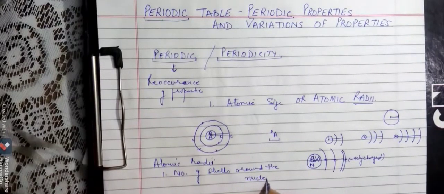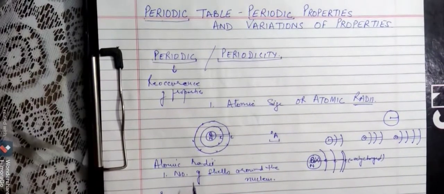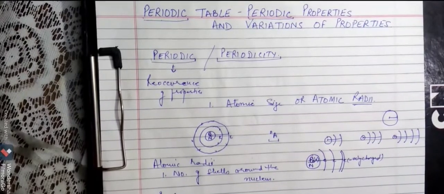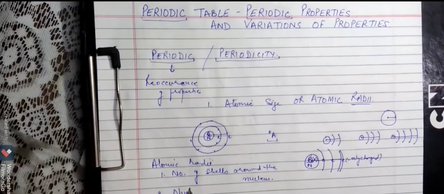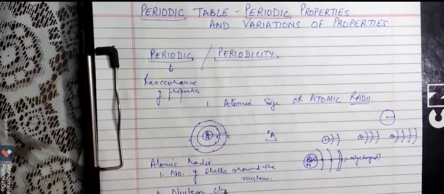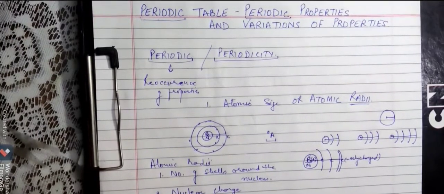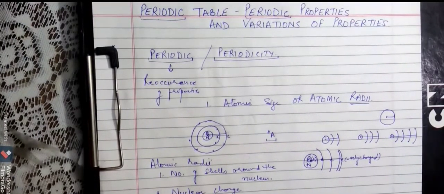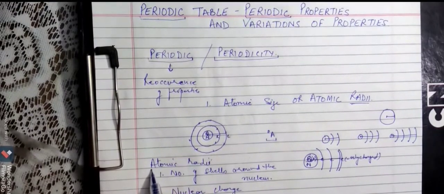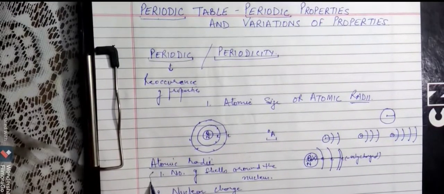And the second thing which tells us about atomic radii is the nuclear charge. The more the nuclear charge, the stronger the pull, and the smaller the size of an atom. So anyway, atomic size depends upon these two things. You have to remember this.